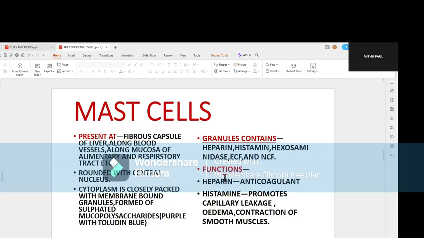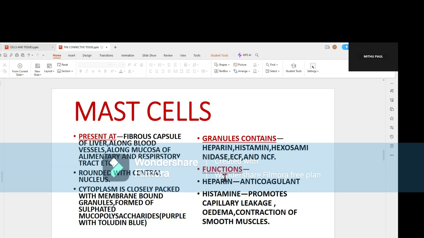On the other hand, the mast cell produces histamine, which promotes capillary leakage and edema and contraction of the smooth muscles. Sometimes the antibodies, such as immunoglobulin E, are absorbed on the surface of the mast cells and fail to move when the specific antigen enters the body. Now, an antigen-antibody reaction takes place on the surface of the mast cells. Eventually, the mast cell releases the histamine, which produces an anaphylactic allergic reaction. That is an acute sort of allergic reaction.